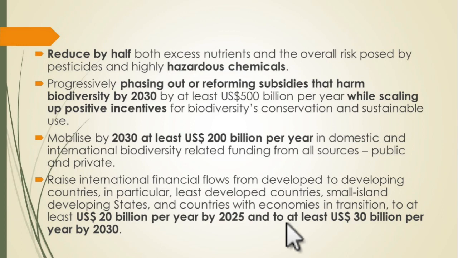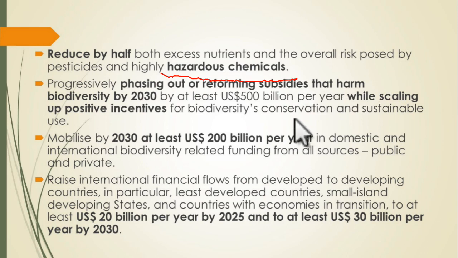Then, CBD has taken very important decisions on hazardous chemicals and pesticides. Nutrients and pesticides, that is fertilizers and pesticides, which are very hazardous for biodiversity, should be reduced by half.